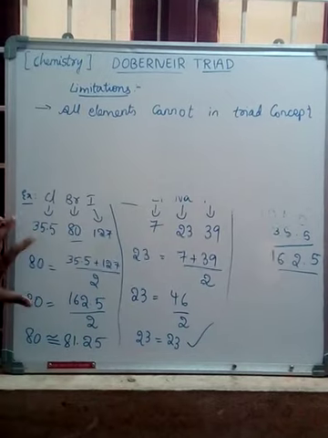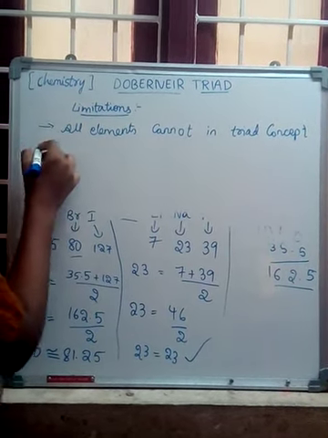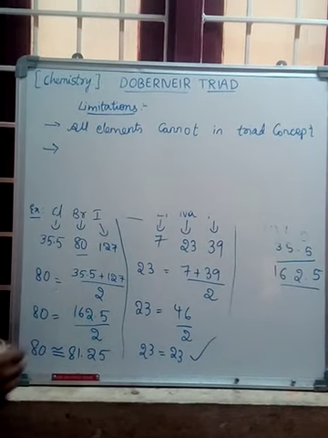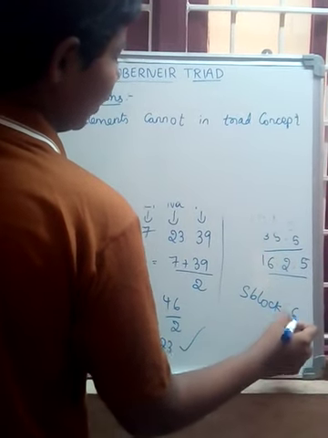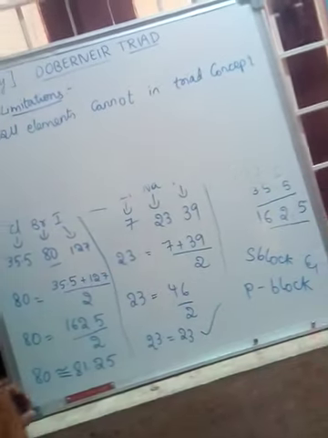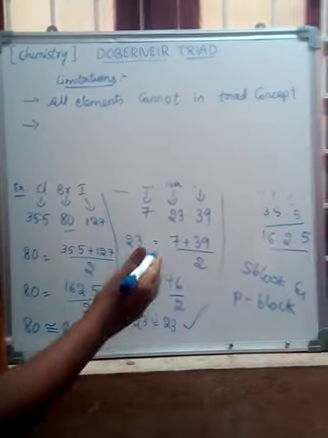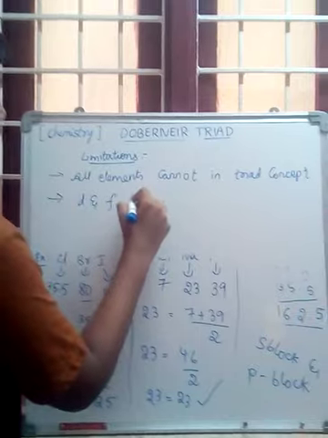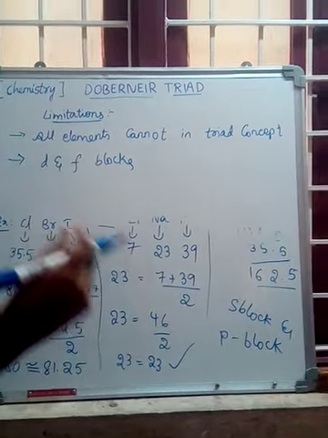All elements cannot perform. Only the special elements, S block and P block elements, can attain the Dobereiner triad. The remaining blocks, D block and F block elements, cannot perform the Dobereiner triad experiment.